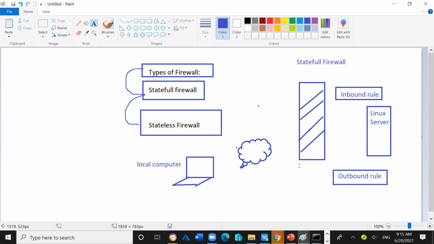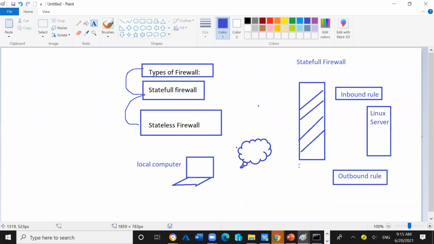In the same way, when the person is going out of the company after the duty hours, the security guard will also check that the person did not steal anything precious from the company before he goes outside.